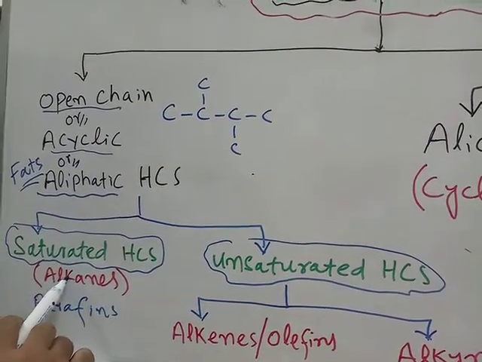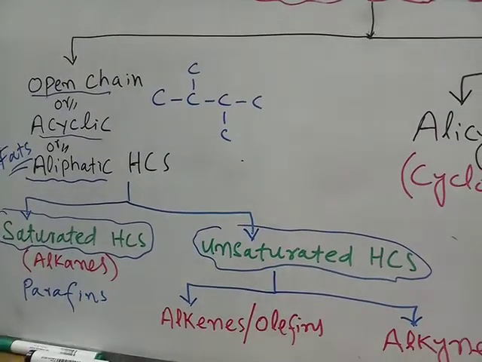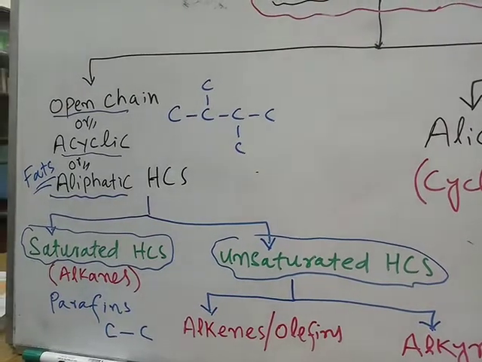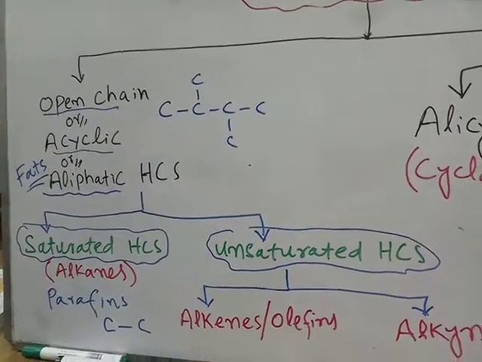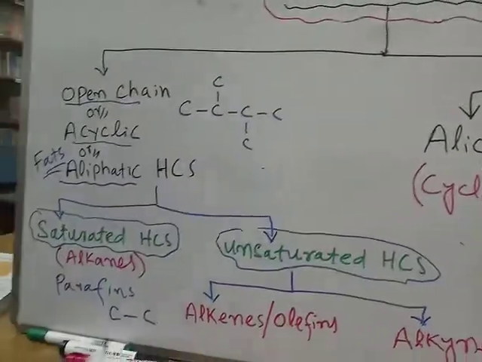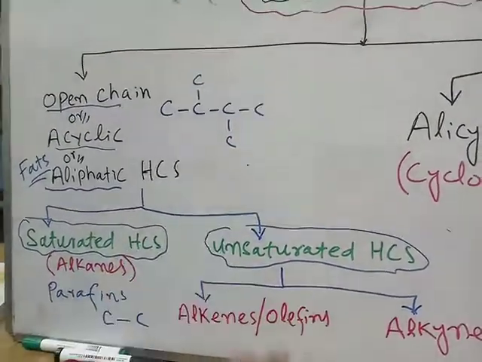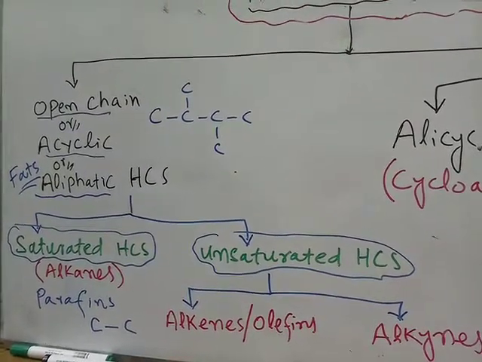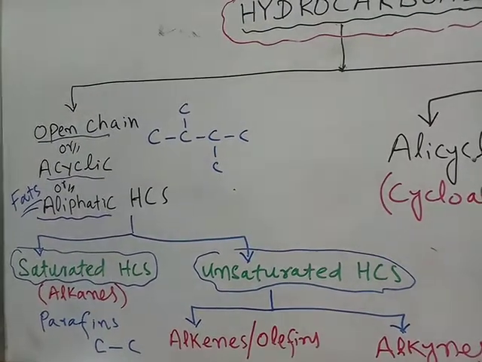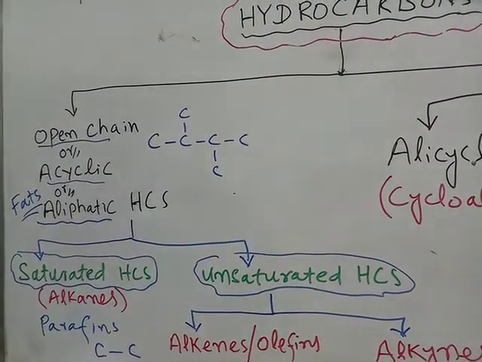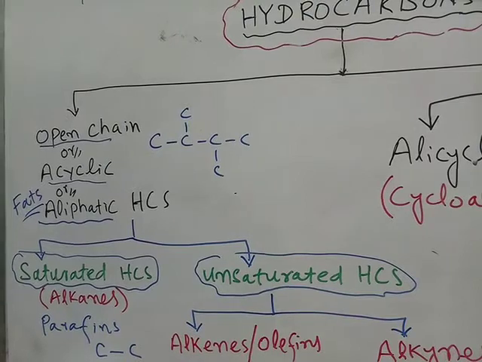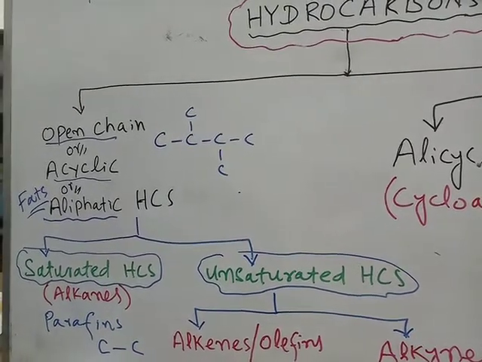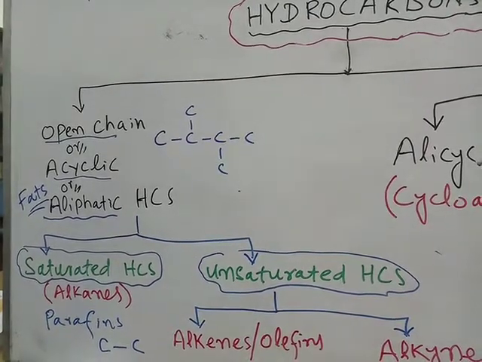Saturated hydrocarbons or alkanes or paraffins are the hydrocarbons which have carbon-carbon single bonds only in their molecules, no double or triple bonds. Those hydrocarbons in which all the valencies of carbon are satisfied by single bonds only, and there is no double or triple bond in their structures, are called saturated hydrocarbons. They have the maximum number of hydrogen atoms. They are saturated with hydrogen atoms. That's why they are called saturated hydrocarbons.